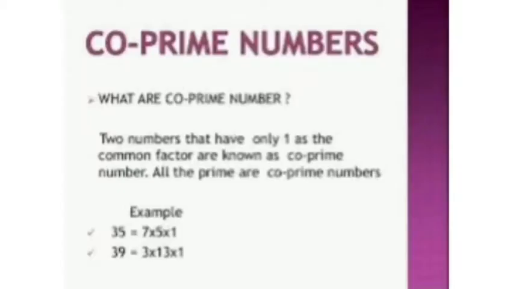Two numbers that have only one as a common factor are known as coprime numbers, isn't it? Okay. What is a twin prime number?